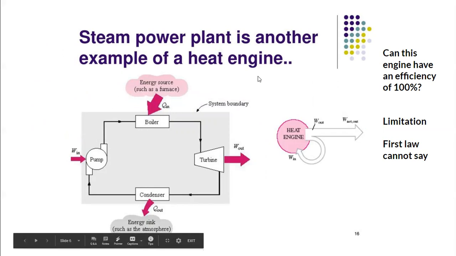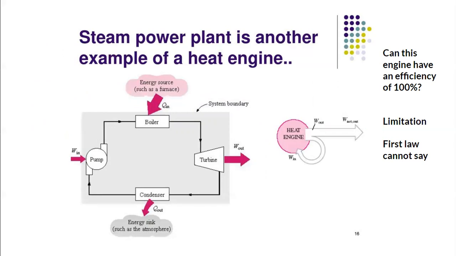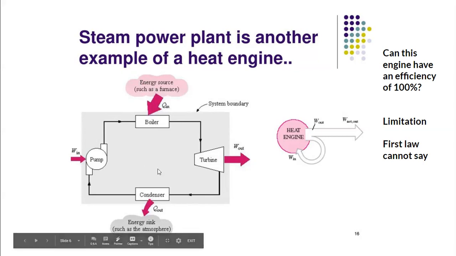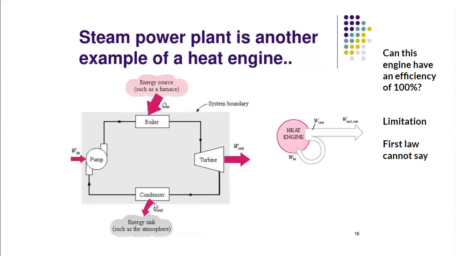This limitation I have explained in the form of a schematic here. There is a schematic of a heat engine. You look at it, this is a heat engine. A steam power plant is a heat engine, you know. And in this steam power plant, what is shown is the closed system wherein there are energy transfers across the system boundary. For example, in the steam power plant, the heat is being supplied in the boiler and heat is rejected via the condenser. So the net heat transfer would be Q in minus Q out.